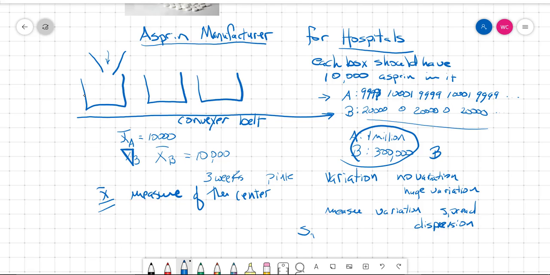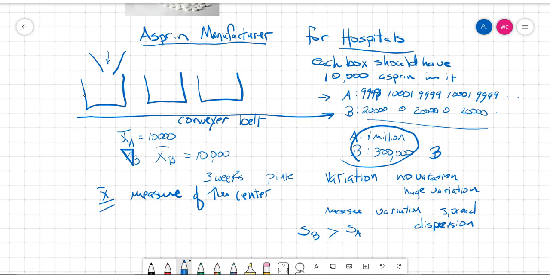Let's denote the spread in B by S sub B, and the spread in A as S sub A. Then which one has bigger spread? The measure is going to be bigger for B than for A. So we hope to find something like that. We need some way to measure the spread of A and the spread of B, and then compare them and say, oh, well, we want the smaller spread, so we want machine A.